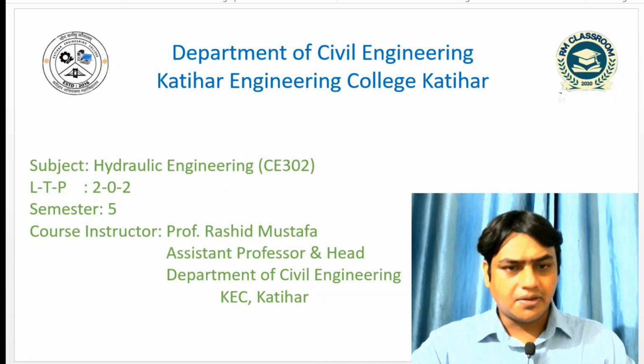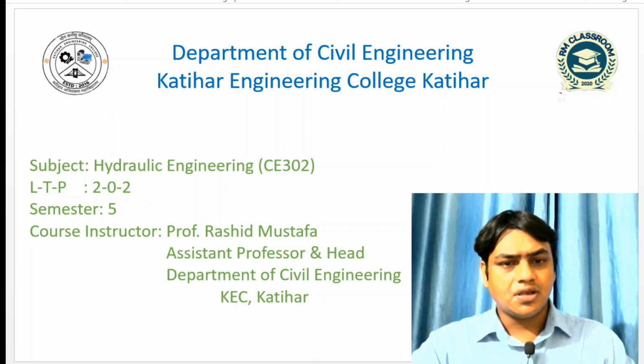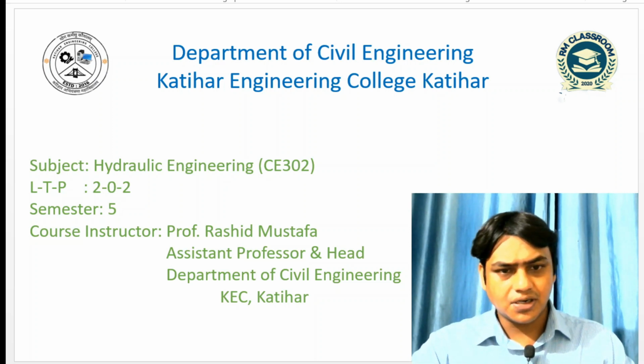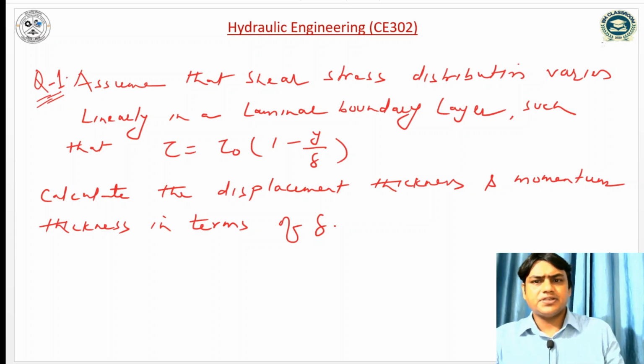After that I discussed how to control the flow separation. Today I will discuss problems based on the boundary layer theory. So let us take one problem. Assume that the shear stress distribution varies linearly in a laminar boundary layer such that tau is equal to tau naught times 1 minus y by delta. Calculate the displacement thickness and momentum thickness in terms of delta.